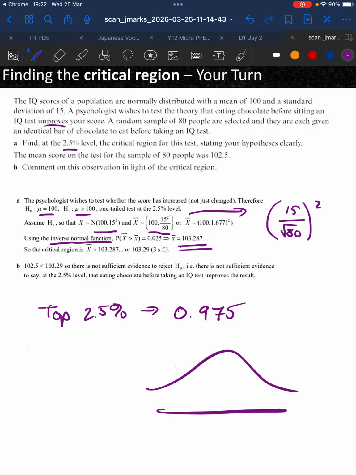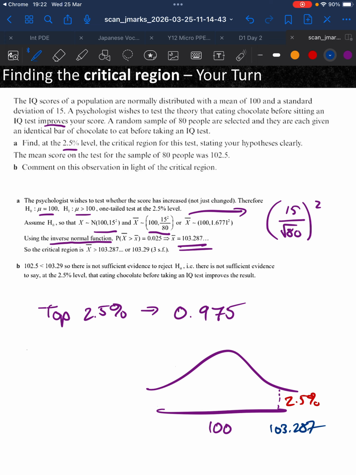On the diagram, this is 100, so you get 2.5% left, or 0.025, when you have that value there of 103.287. Very useful function on the calculator, yes?